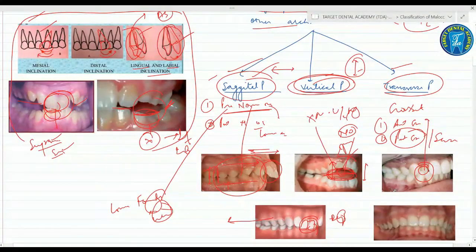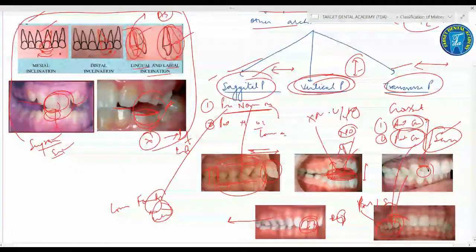This one is anterior cross bite, and this one is the buccal or the posterior cross bite or the scissor bite. So the scissor bite, when your cross bite occurs in the posterior segment, that is when you call a cross bite with the name of the scissor bite, and anterior cross bite is when an anterior tooth is in cross bite. Right? So these are the two planes, and this is about the transverse plane.